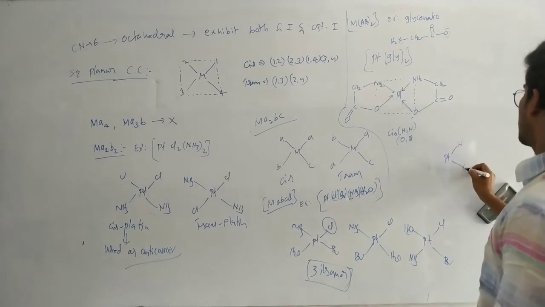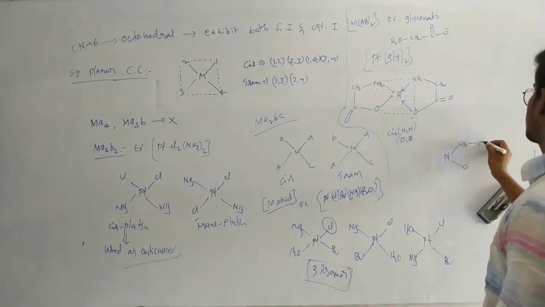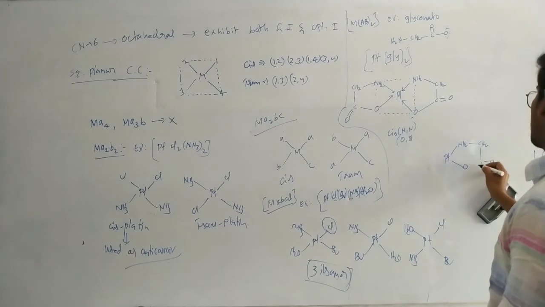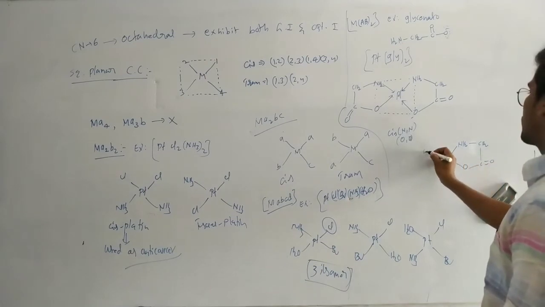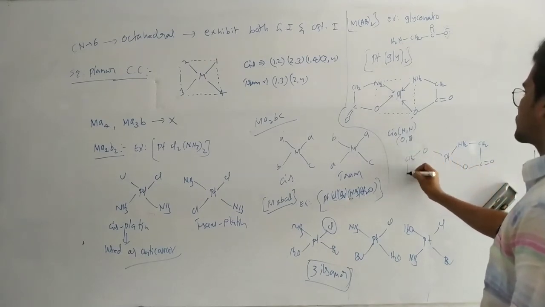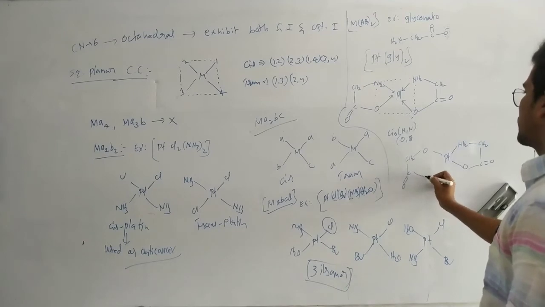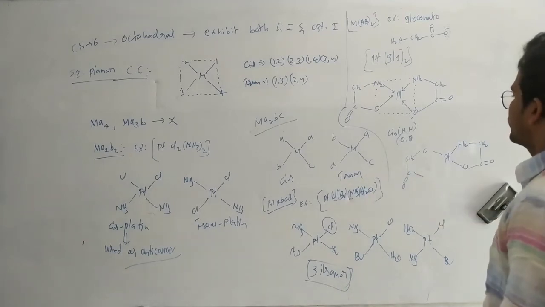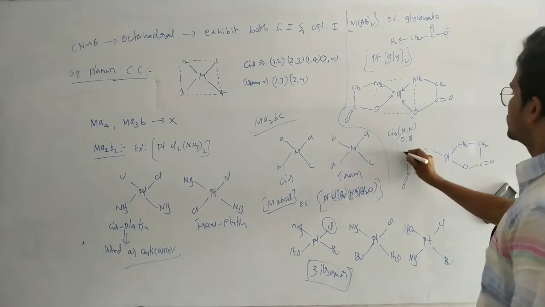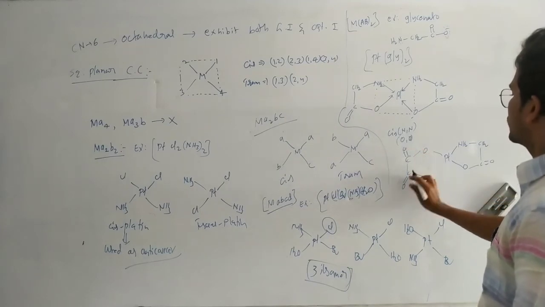Here, nitrogen, oxygen. This NH2, CH2, C double bond O. Here oxygen, CH2, C double bond O.